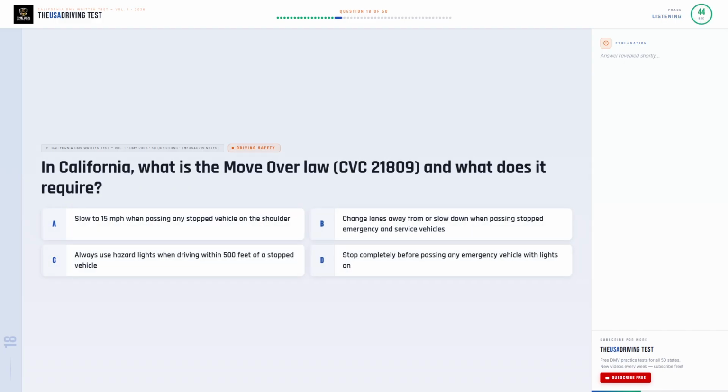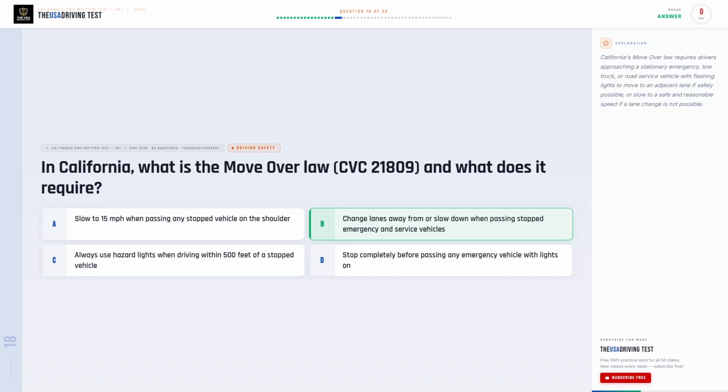In California, what is the move over law, CVC 21809, and what does it require? Option A. Slow to 15 miles per hour when passing any stopped vehicle on the shoulder. Option B. Change lanes away from or slow down when passing stopped emergency and service vehicles. Option C. Always use hazard lights when driving within 500 feet of a stopped vehicle. Option D. Stop completely before passing any emergency vehicle with lights on.